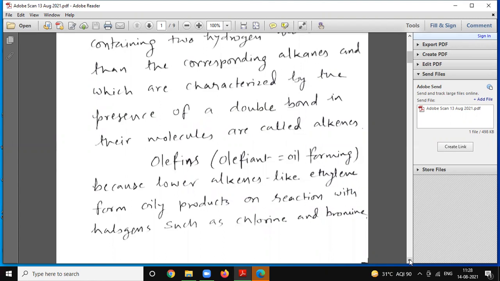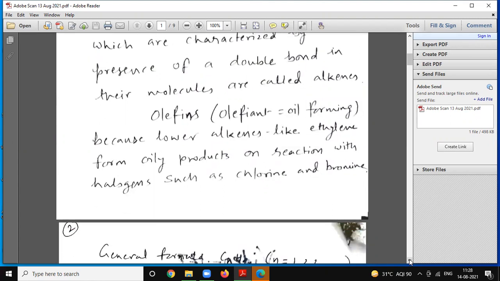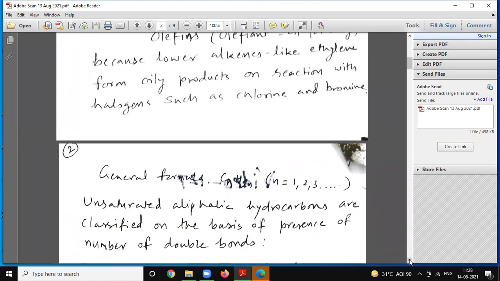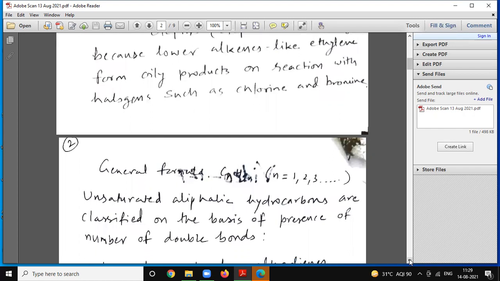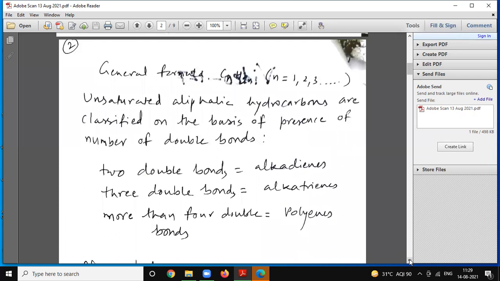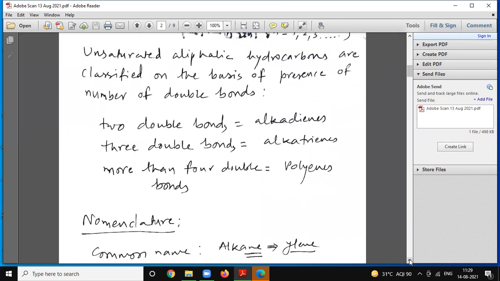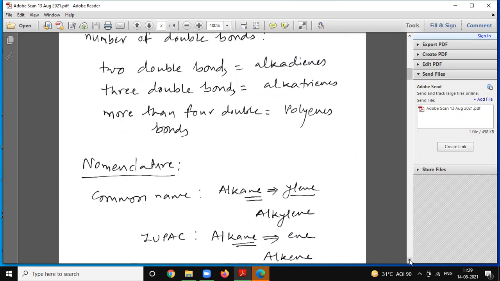Lower alkenes like ethylene form oily products on reaction with halogens such as chlorine and bromine. Their general formula is CnH2n, where n is equal to 1, 2, 3. Unsaturated aliphatic hydrocarbons are classified on the basis of the number of double bonds. If 2 double bonds are present, they are alkadienes; 3 double bonds, alkatrienes; more than 3 double bonds, polyenes.